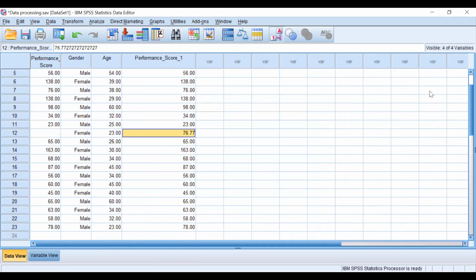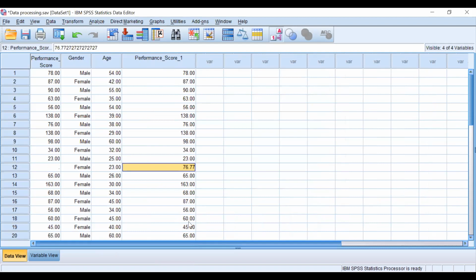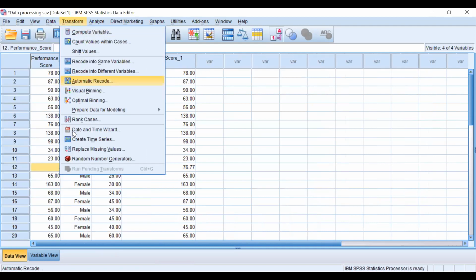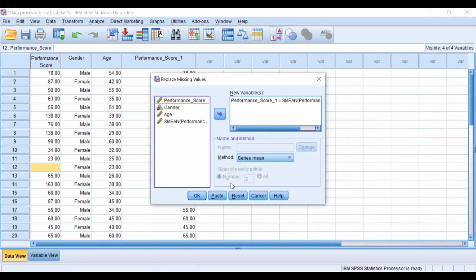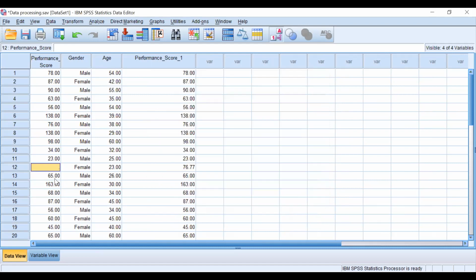So it has created one new variable. In this case, it creates one new variable and it has changed all the variables, because it doesn't ask whether to replace in a new variable or an existing variable. So it has created one new variable. Otherwise, it will create a... so that's why I have not used this.